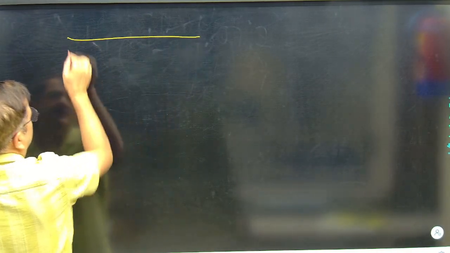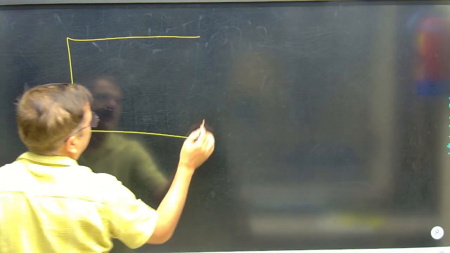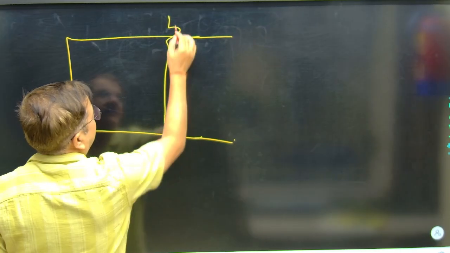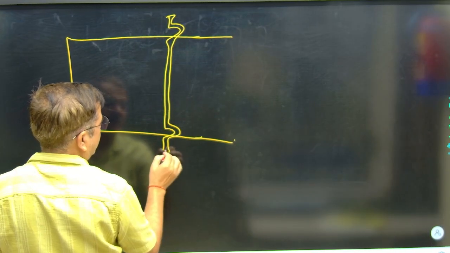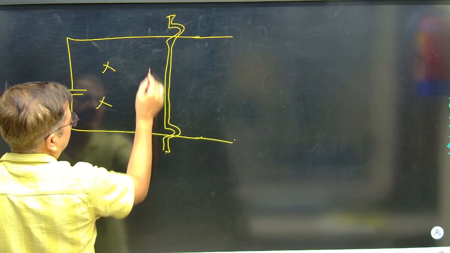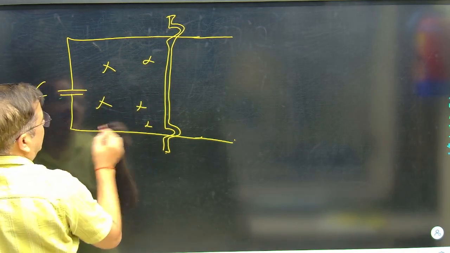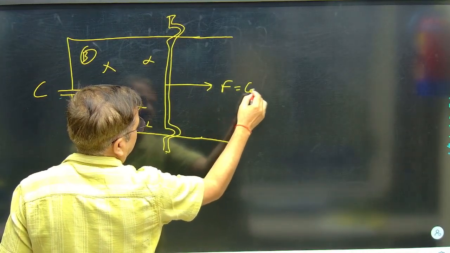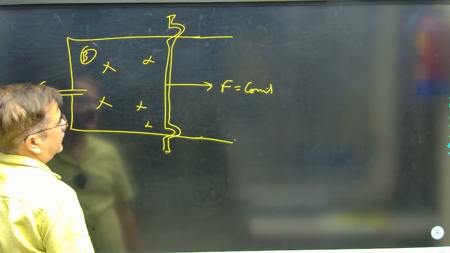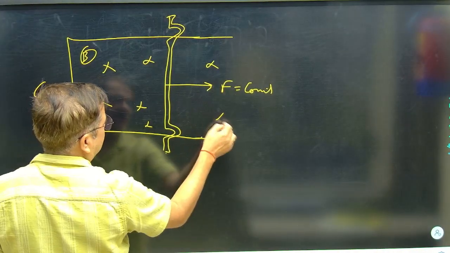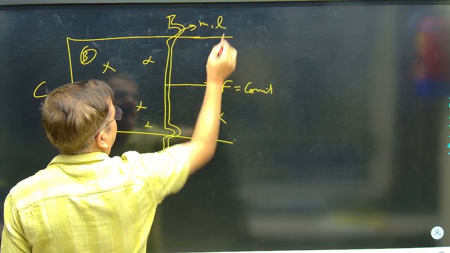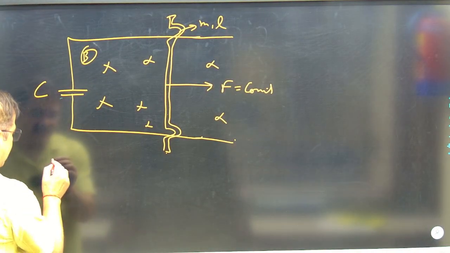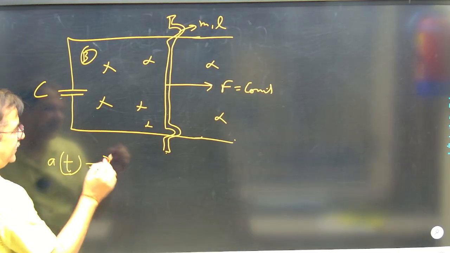Suppose there is a capacitor arranged and this rod is moving in the effect of some capacitor arrangement, and there is some field, capacitance C, magnetic field is B, and this rod is given some constant force. If some force constant is mentioned, this rod has mass m and length L, you can find out the acceleration of the rod as a function of time t.